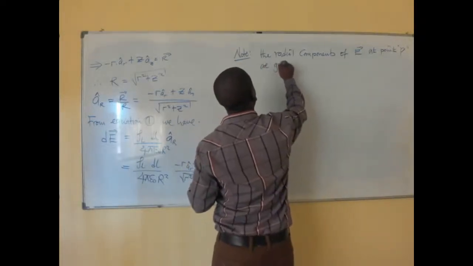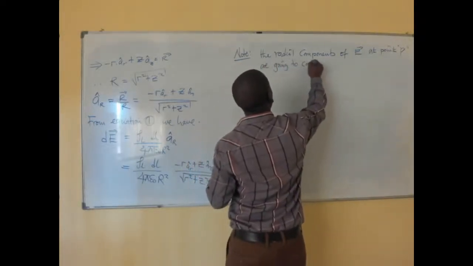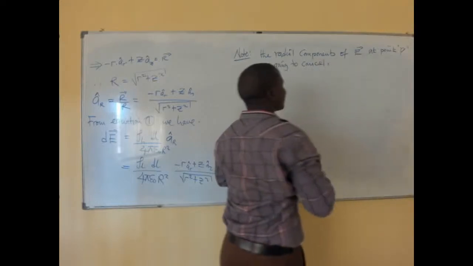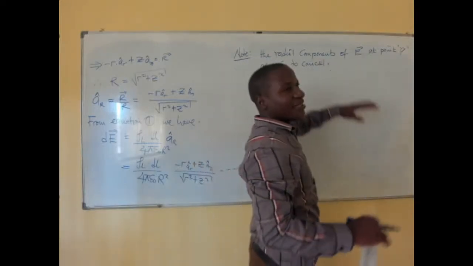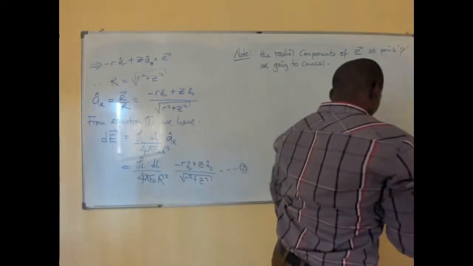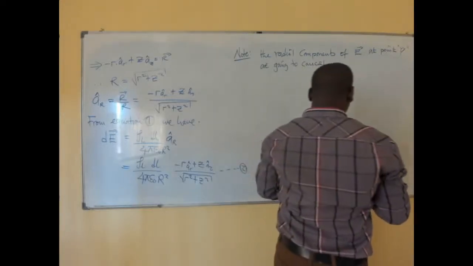So, in other words, there are no components in the radial direction.